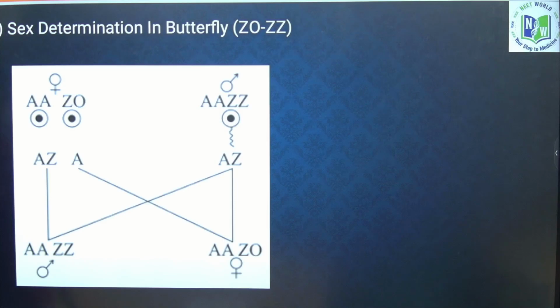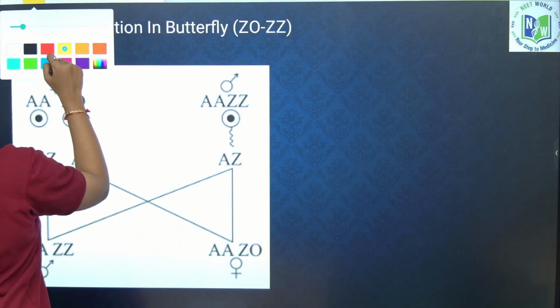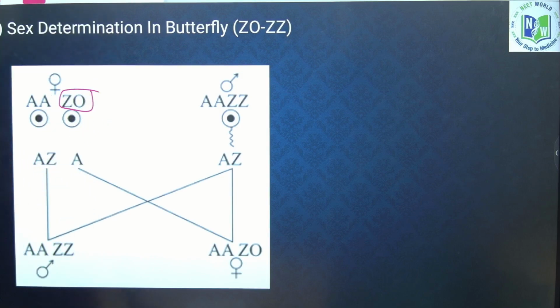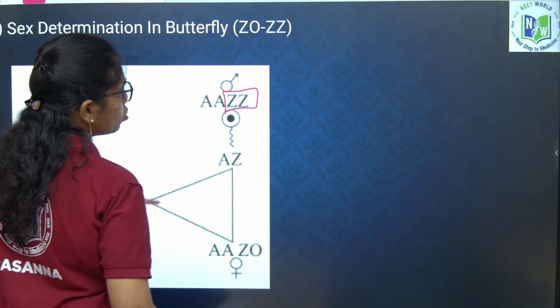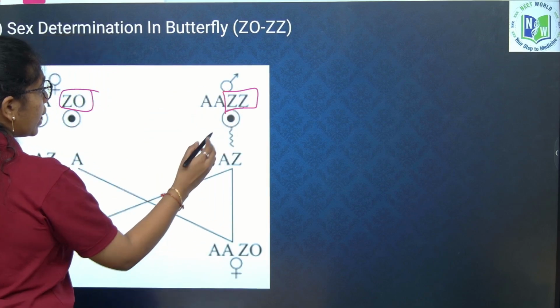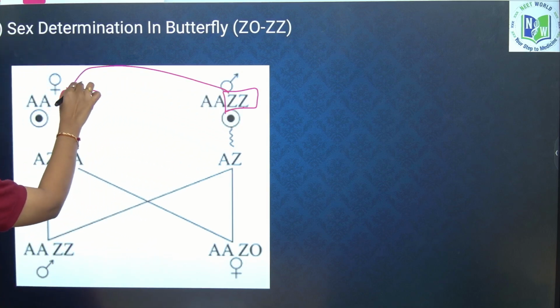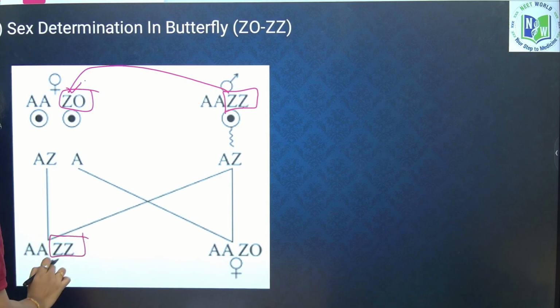Next, if you see ZO-ZZ type of sex determination under female heterogamety. Here if you look into, females have only one set of chromosome, that is ZO, and males of course they are homogametic ZZ. Here if Z is fertilized with another Z, this will produce homogametic male offspring.